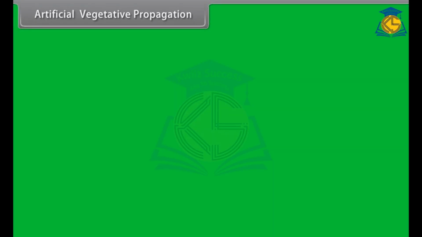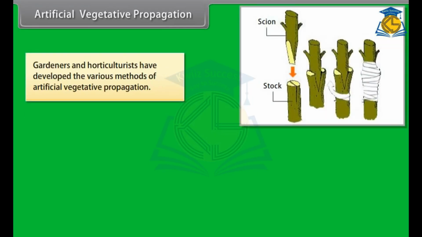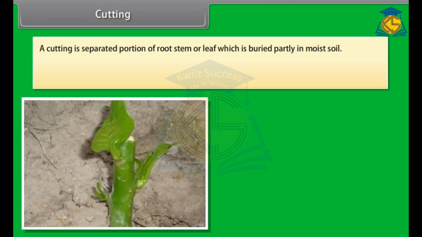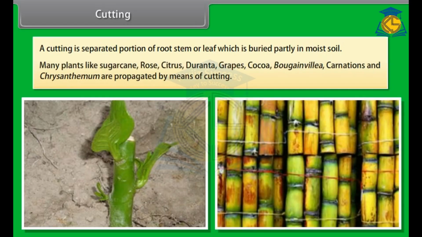Artificial vegetative propagation. Gardeners and horticulturists have developed various methods of artificial vegetative propagation. Some common methods are by cutting, layering, grafting, budding, and tissue culture. Cutting. A cutting is a separated portion of root, stem or leaf which is buried partly in moist soil. Many plants like sugarcane, rose, citrus, duranta, grapes, cocoa, bougainvillea, carnations and chrysanthemum are propagated by means of cutting.